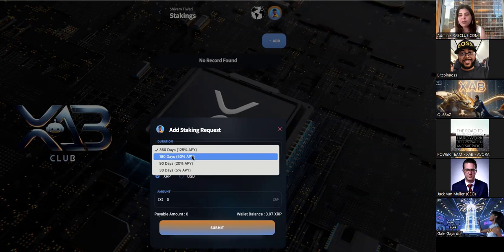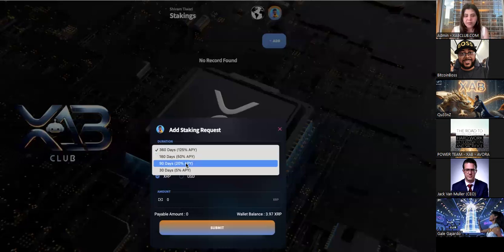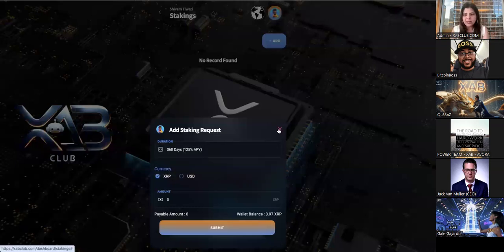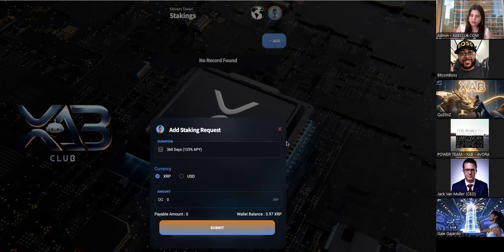So that means you always have access to your money and you're always gaining. Similar to the 90 days or 30 days, you can choose what period you want to stake it for. Anything that's in your fund wallet, if you withdraw it directly, you pay an 8% charge. That's the withdrawal fee from the fund wallet. It's the same fee that applies to any withdrawal here as well.